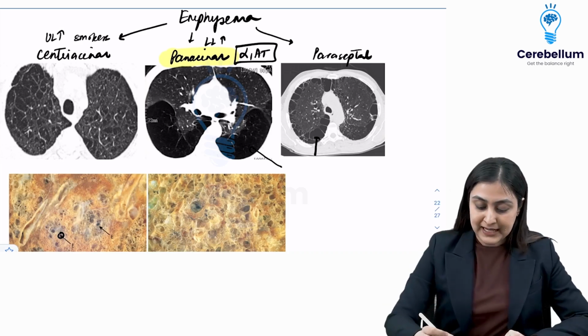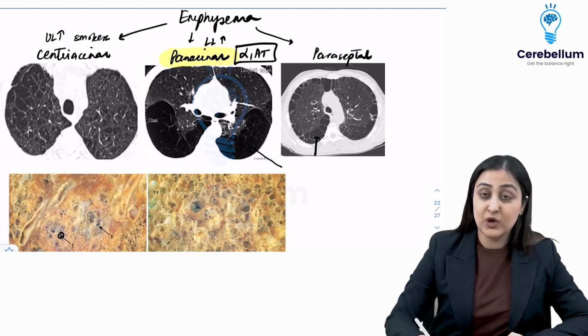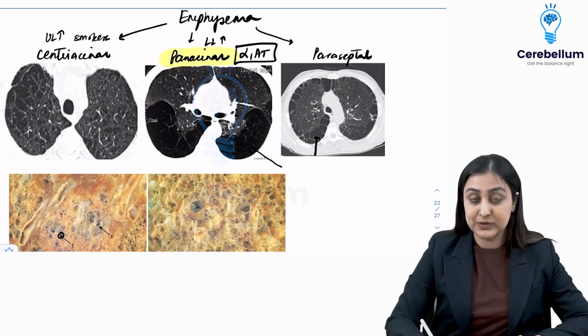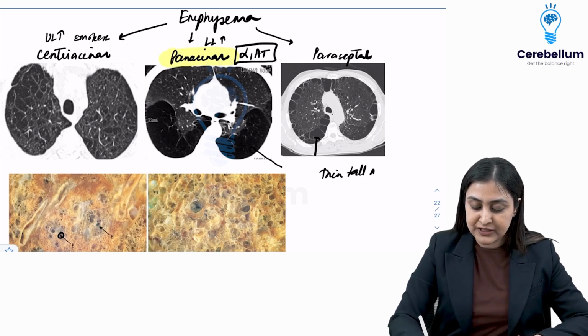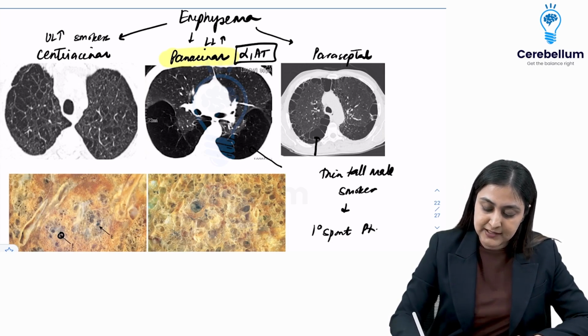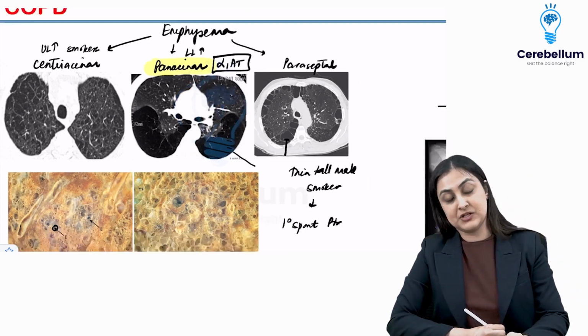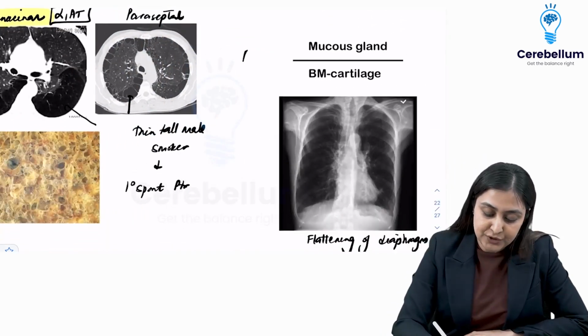So paraseptal type is where you're going to be seeing peripheral bullae, and this is what frequently ruptures. So when you are given a history of a thin, tall male, who is frequently a smoker, he would have these bullae which can rupture, leading to primary spontaneous pneumothorax. Okay, so this is the paraseptal emphysema. Then talking about chronic bronchitis, what I want you to remember is this path finding, which is known as Reid's index. So Reid's index is increased.